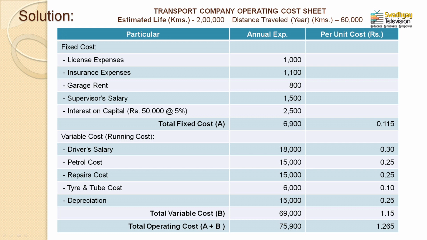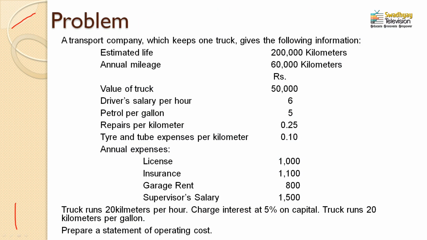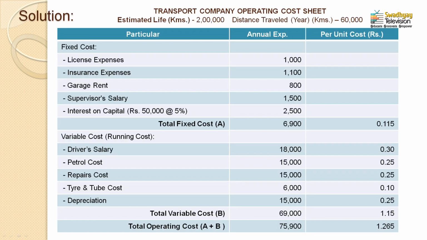So, this is another way you can find the petrol cost: 5 rupees divided by 20 kilometers, your answer would be 0.25. This is your second item, petrol cost. Now, see the third item, repairs per kilometer. It is clearly given as 0.25. So, you can directly write down in the table, repair cost is 0.25, in the third column, per unit cost, per kilometer cost.